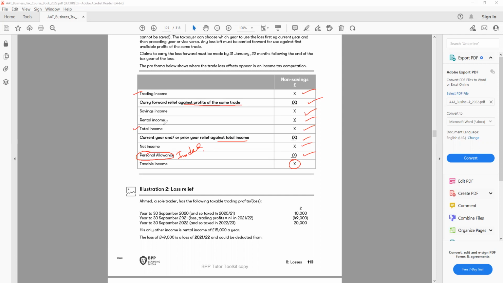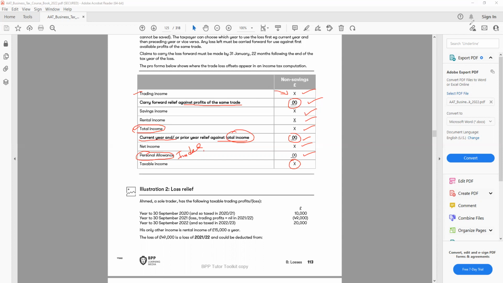But if it is carried back, or current year, you can use it against the total income. So this needs to be clear. When you carry it forward, you can only use the losses from the trading income or trading profit. If it is carried back or current year, you can use it from the total income.